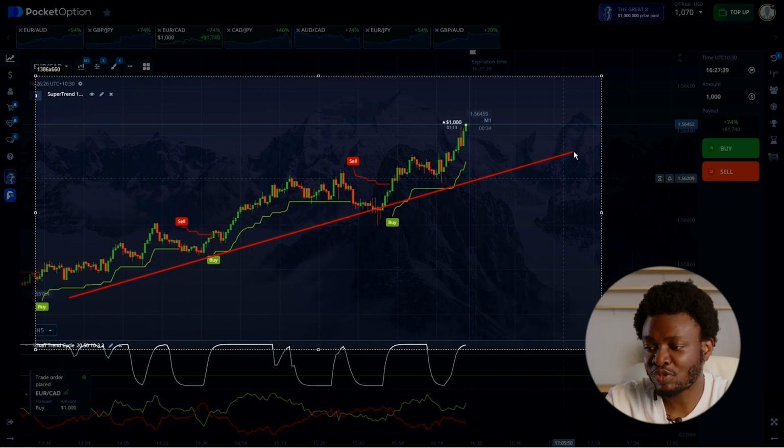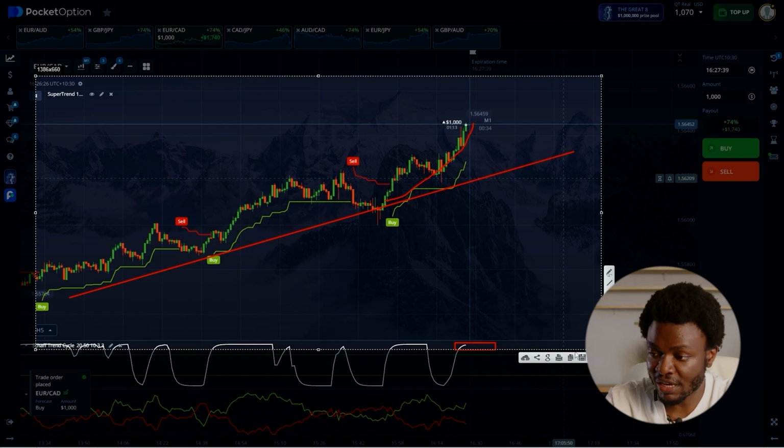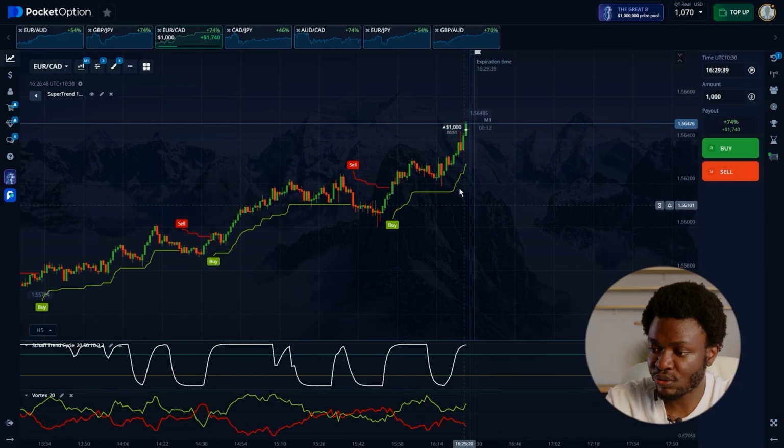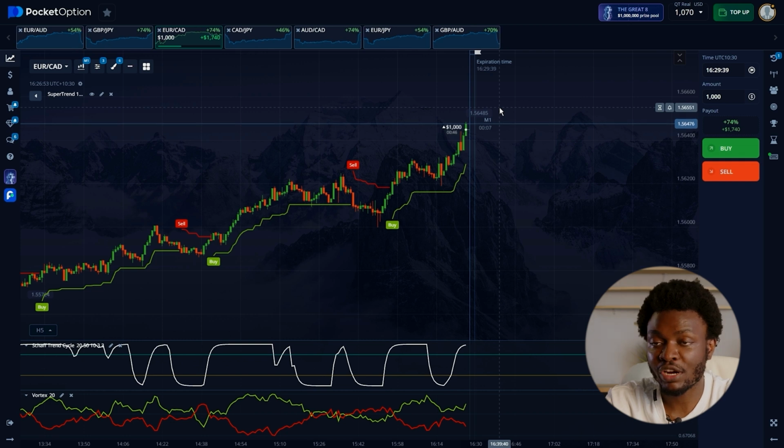So we have a clear uptrend forming. The price is rebounding under the green super trend. Meanwhile, Sharp hasn't exited the oversold territory yet, and Vortex seems to continue to remain in its green phase. So this is good for us. We can comfortably wait for our profits here without worrying about any outcome, because we know what we're going to get.